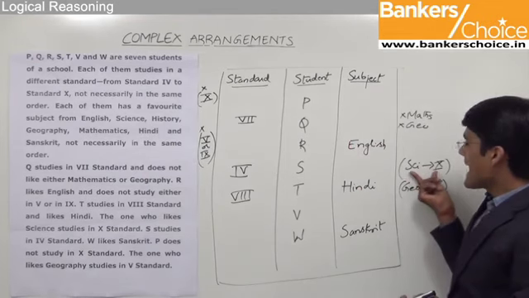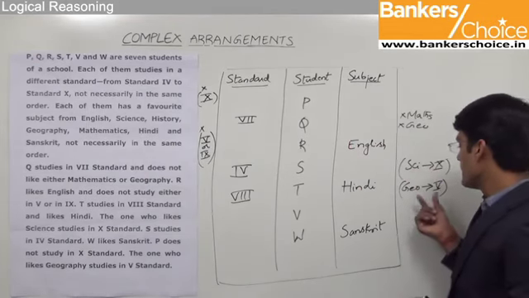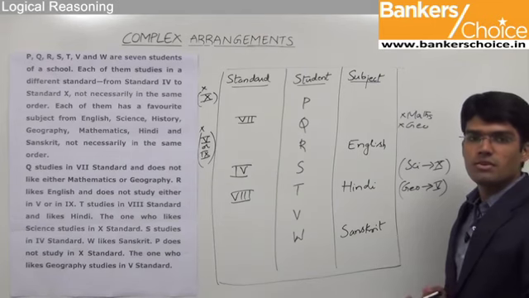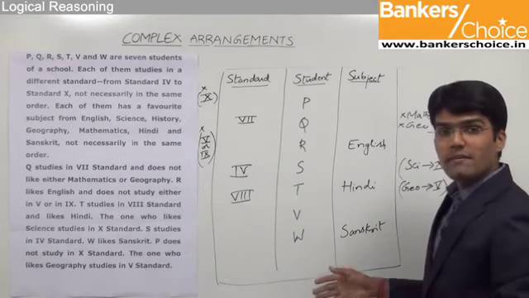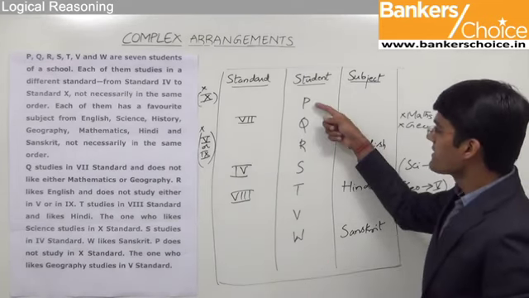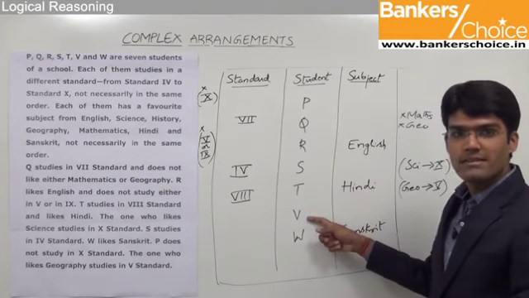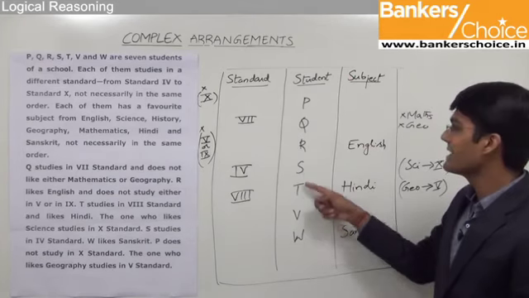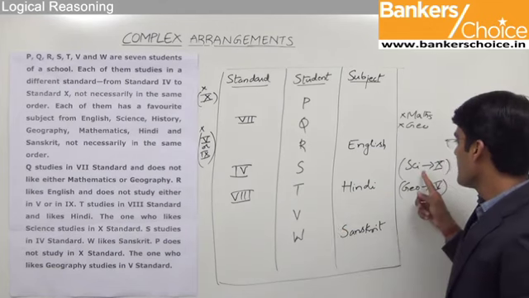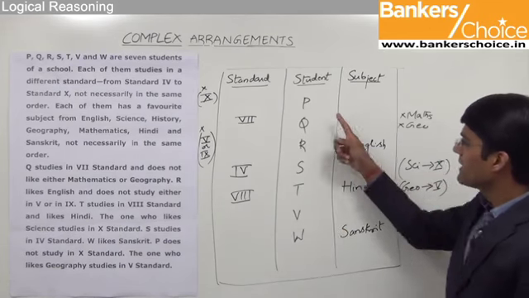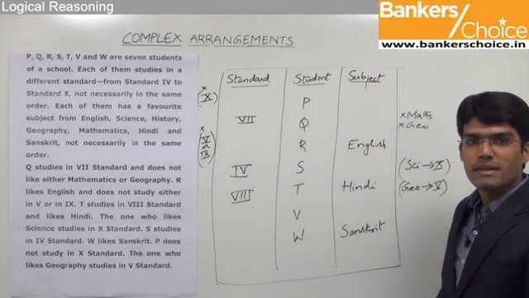We know that science and 10th standard should go together and geography and 5th standard should go together. And from the assignment that we have done so far, we have 2 persons who have neither been allotted their standard nor their favorite subject, that is P and V. So definitely these 2 should be either for P or for V respectively.